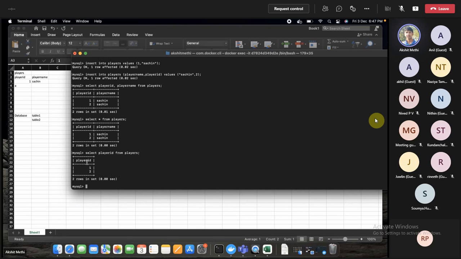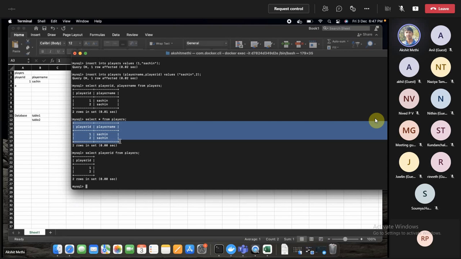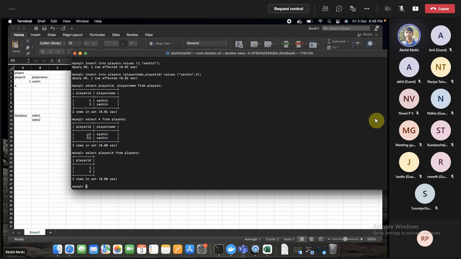Then you might have a query like, whenever we do select, we get all the columns and all the rows. But when we interact with the data, we are more concerned about, let's say, what is the player name of player ID 2, right? We wanted to filter certain records and view only those specific records.